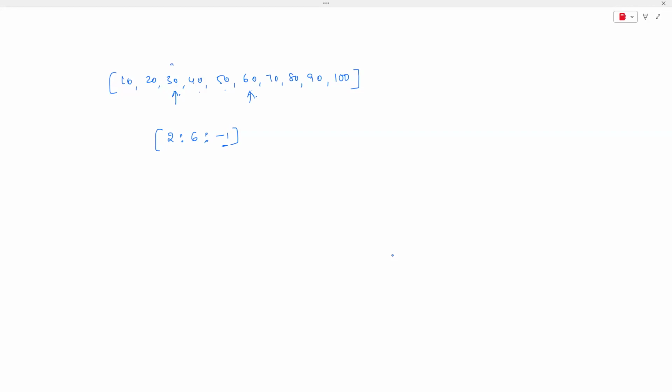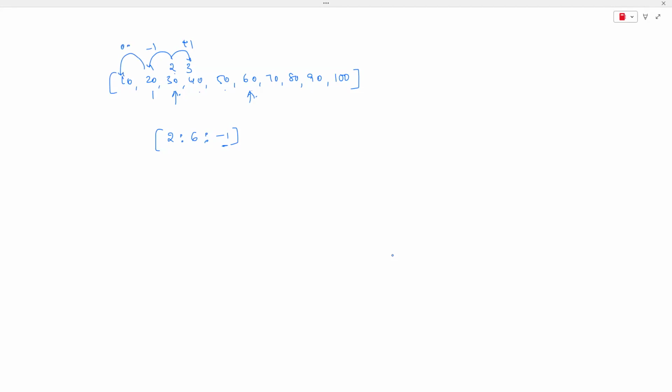If you want to go from 2 to 3, we have to take a step of +1. But if I take a step of -1, how can you go to the third position? From the second position, if I take -1, it has to come to the first position. From the first position, if I take -1, it is going to be the 0 position.